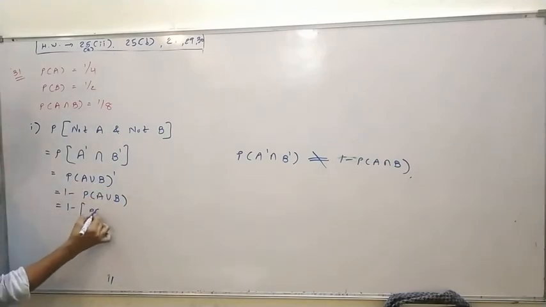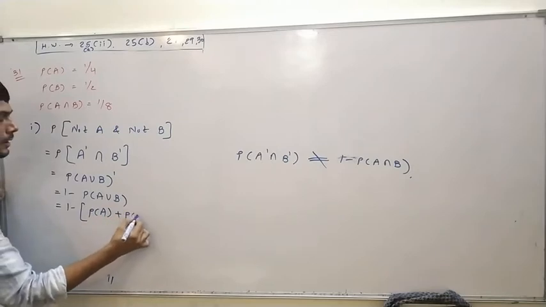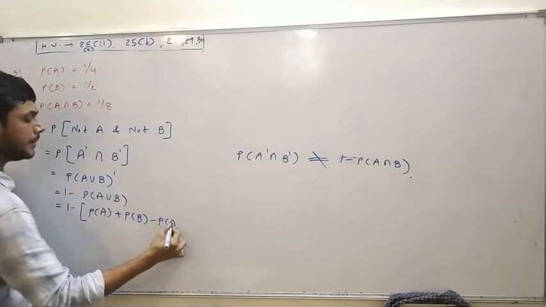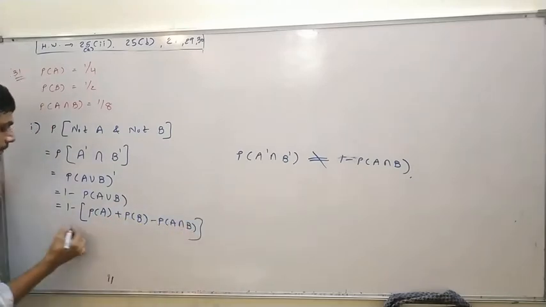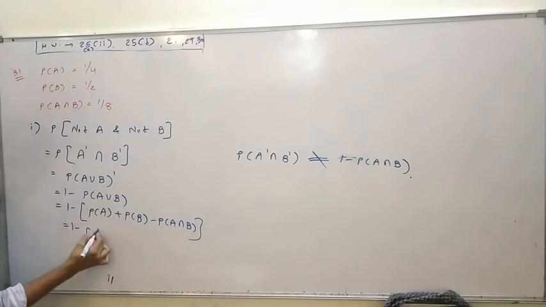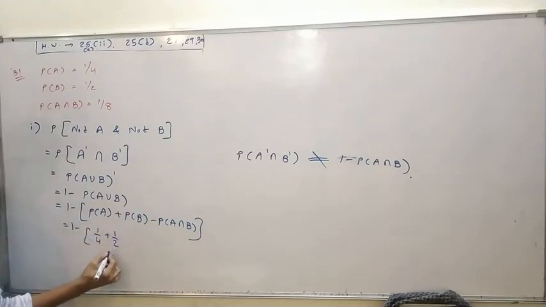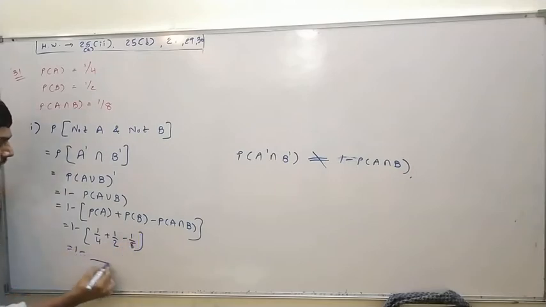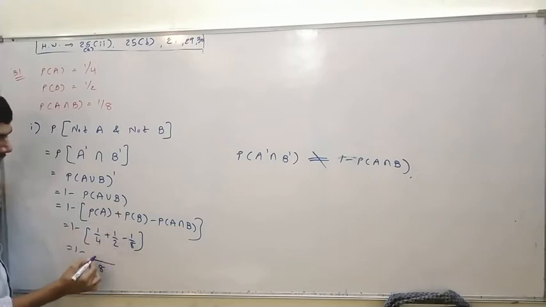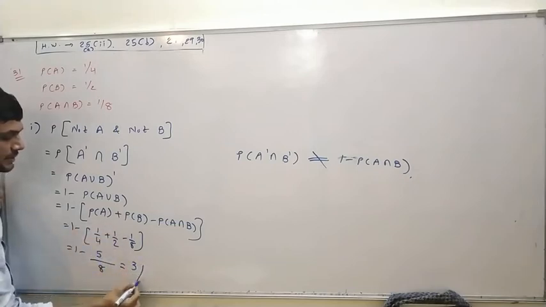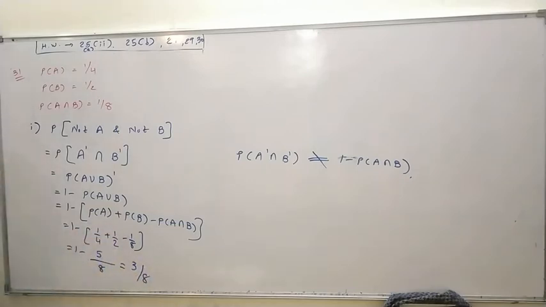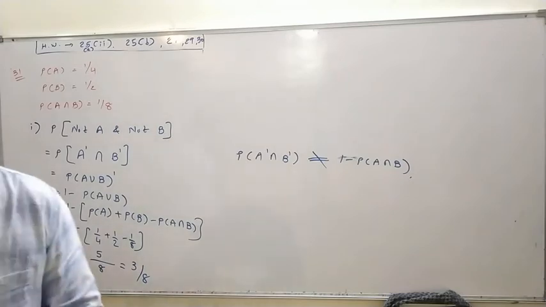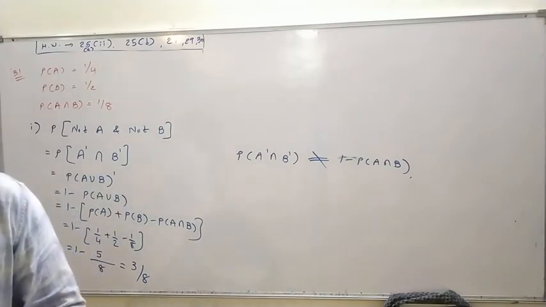So 1 minus A union B is 1 minus, A plus B minus A intersection B. So that is 1 minus, P of A is 1 by 4, plus 1 by 2, minus 1 by 8. LCM is 8, 2 plus 4 is 6, 6 minus 1 is 5 by 8. So 1 minus 5 by 8, answer is 3 by 8. Clear? So that is question number 31.